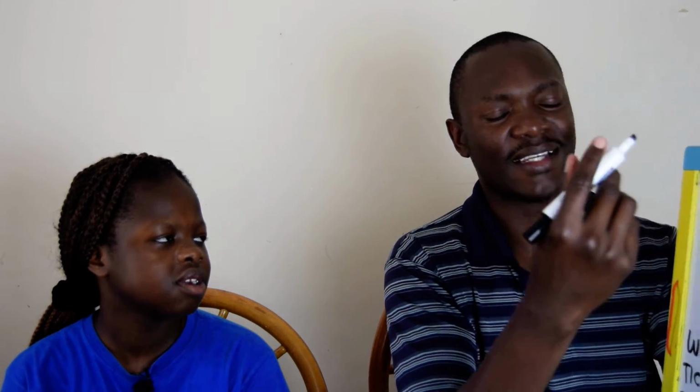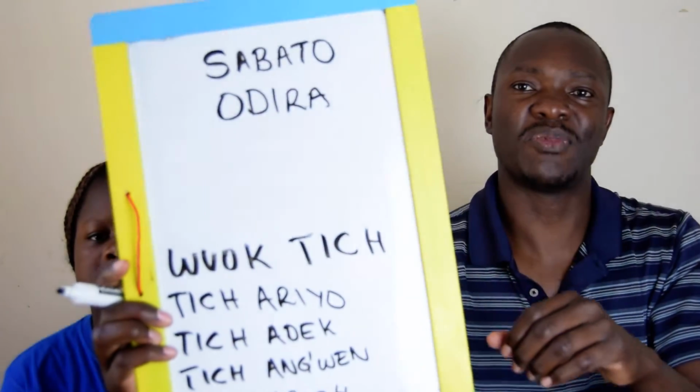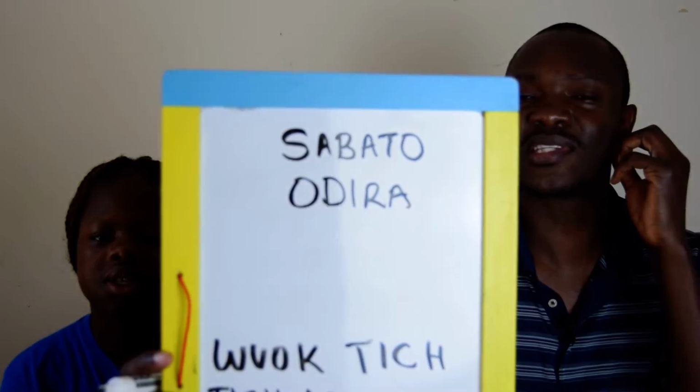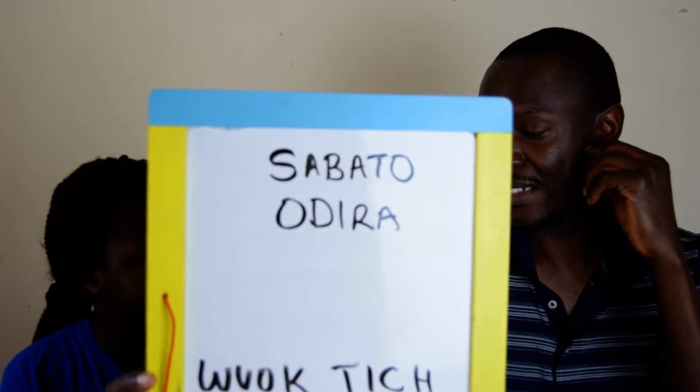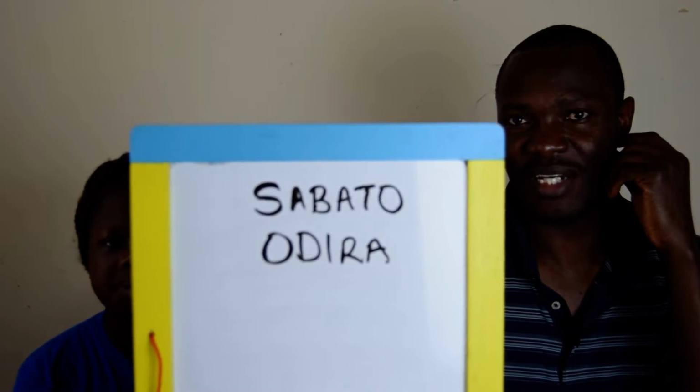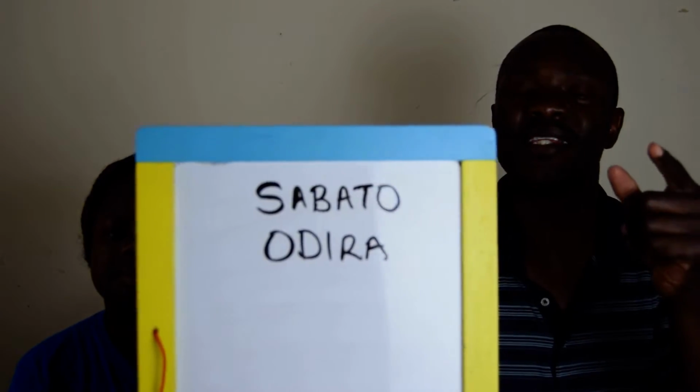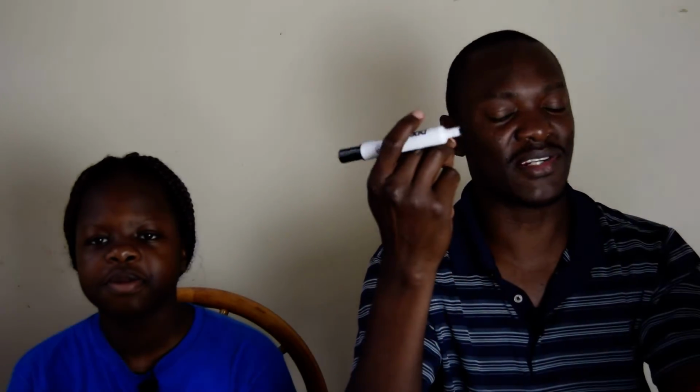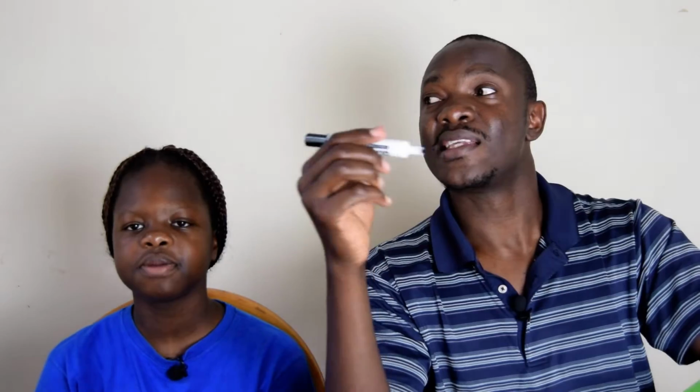Odira, I think, someone might correct me, but Odira has its roots in the market. I think there's something it means in the market. So Chieng Odira is the day of going to the market. Chieng Sabato is the day of going to church. Some people use them interchangeably, especially those who are Catholics. They say Odira for Saturday and Sabato for Sunday. Adventists say Sabato for Saturday and Odira for Sunday.